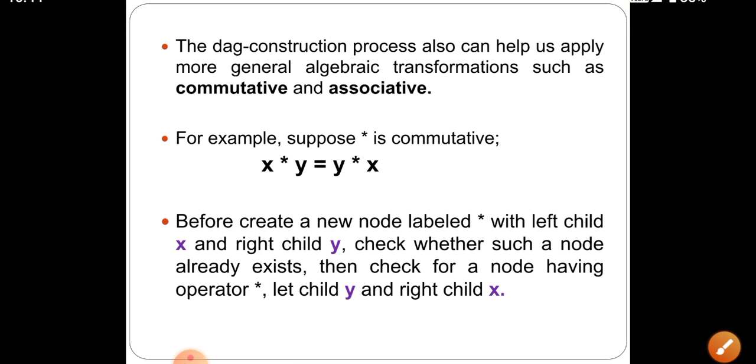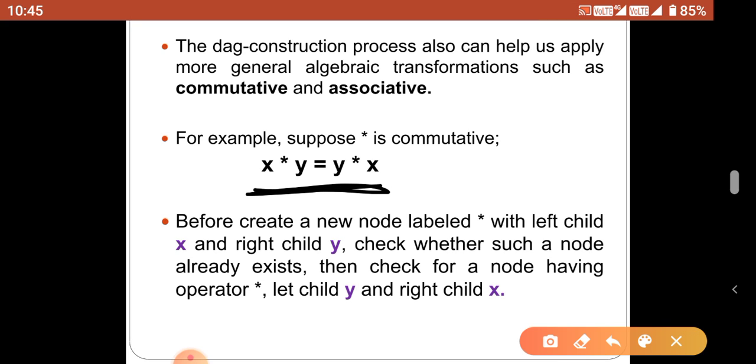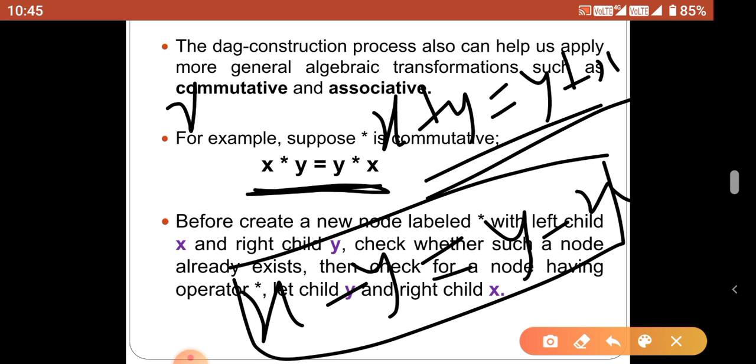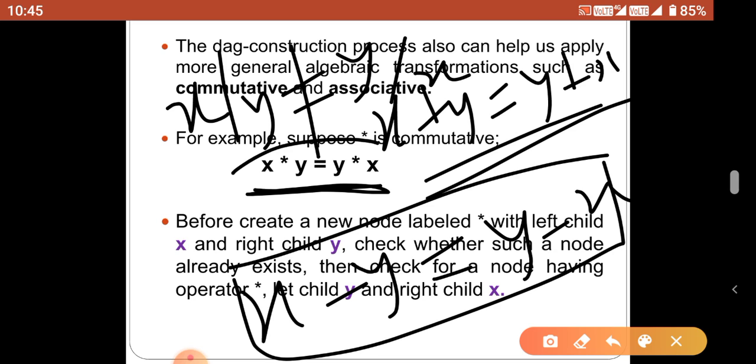Consider this example: x into y equal to y into x. Both expressions return the same value. Like that, x plus y equal to y plus x. Both have the same meaning. But x minus y is not equal to y minus x, and similarly x by y is not equal to y by x. Whenever we swap the left and right operand in multiplication and addition, it has the same value, but subtraction and division produce different values.